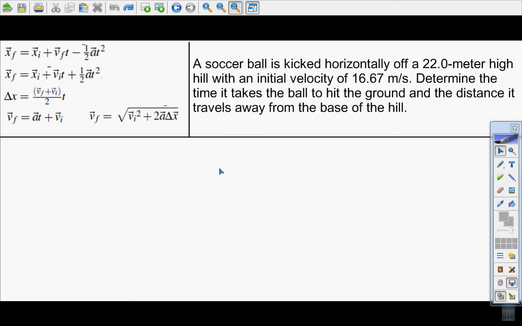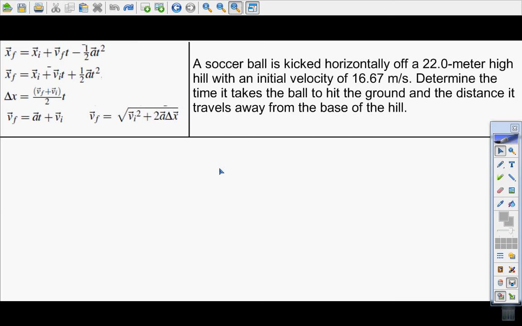Okay, so our notes today, ladies and gentlemen, are going to pick up from where we left off in class a little bit. I'm going to review what we did in class today and also try to extend a little bit on what we were talking about with picking a plan of attack on how to solve a problem. All right? We're going to take a look at this problem having to do with a soccer ball being kicked horizontally off a 22-meter high hill.